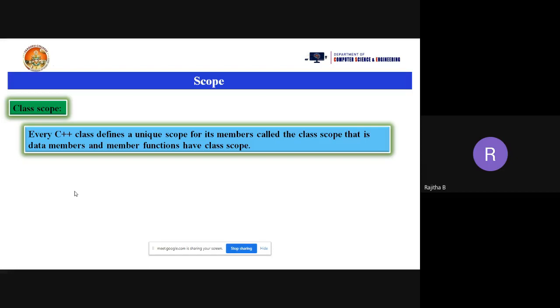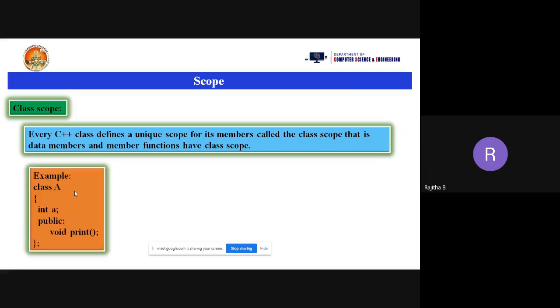If you are taking a data member under public, anywhere you can access the members. If you are taking the data members under private, within the class only we can access that one. If you are taking the protected, up to the subclass we can access those data members. So that is the class scope.